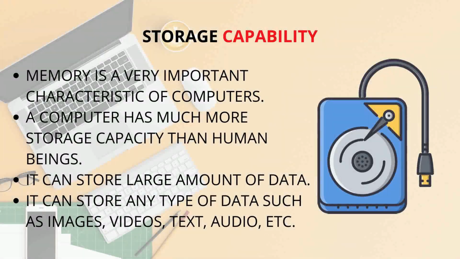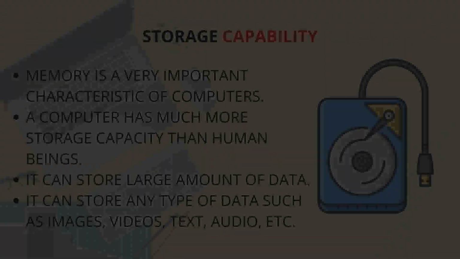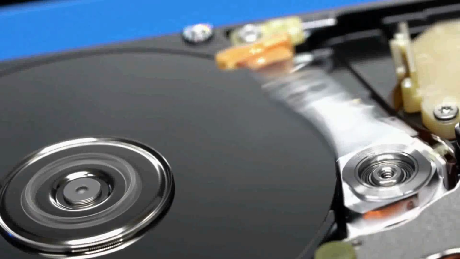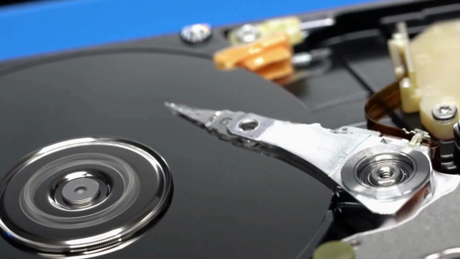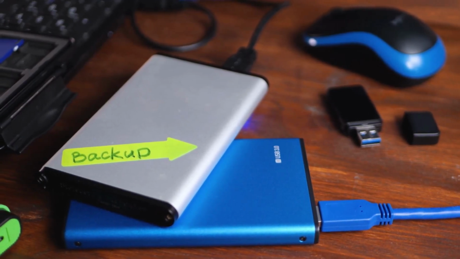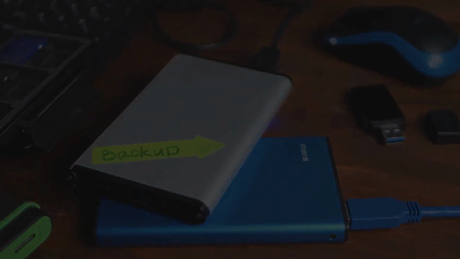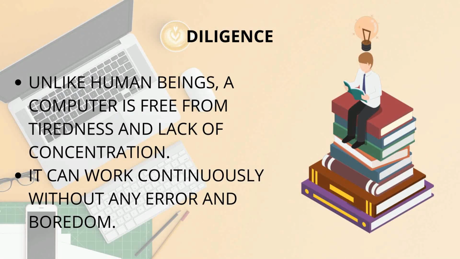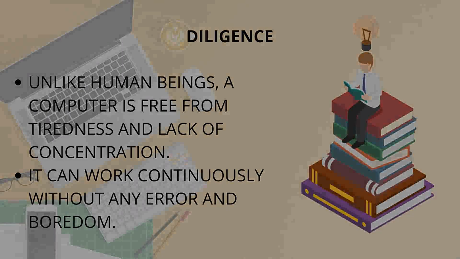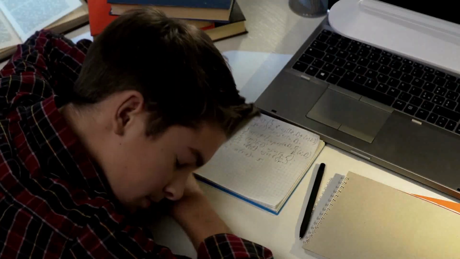Storage capability. Memory is a very important characteristic of computers. A computer has much more storage capacity than human beings. It can store a large amount of data. It can store any type of data such as images, videos, text, audio, etc. Diligence. Unlike human beings, a computer is free from tiredness and lack of concentration. It can work continuously without any error and boredom.